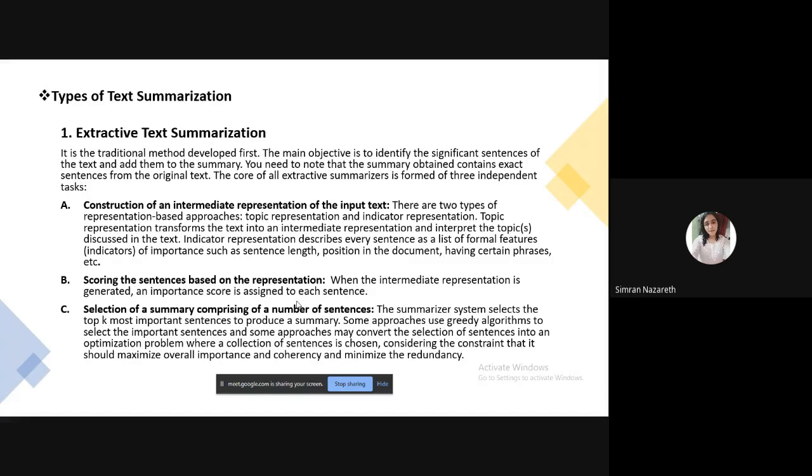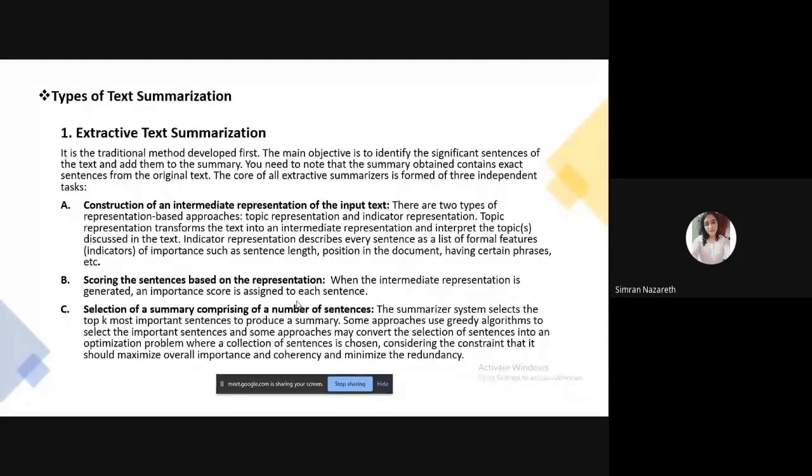The procedure here is divided into three parts, which can be seen on the screen. First is the construction of an intermediate representation of the input text. Here it is divided into two parts: topic-based representation and indicator representation. Topic representation transforms the text into an intermediate representation and then interprets the topic discussed in the text, whereas indicator representation describes every sentence as a list of formal features of importance, such as sentence length, etc.